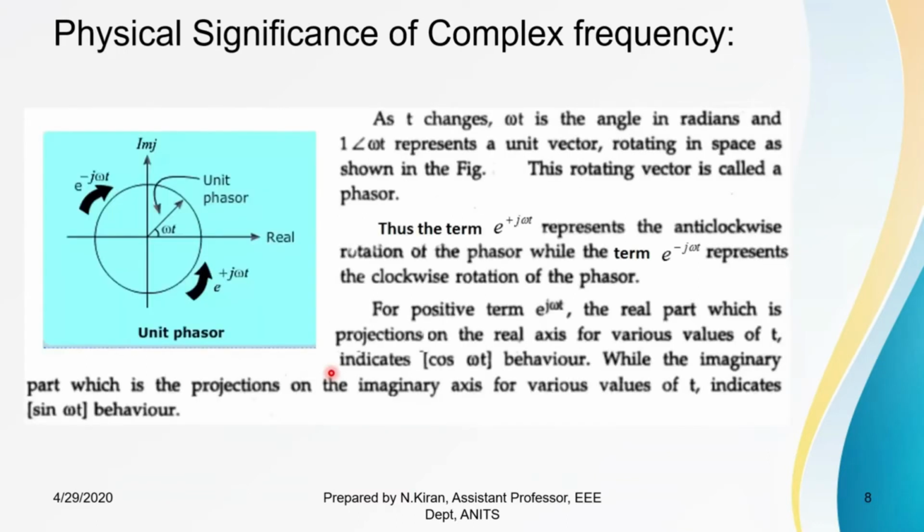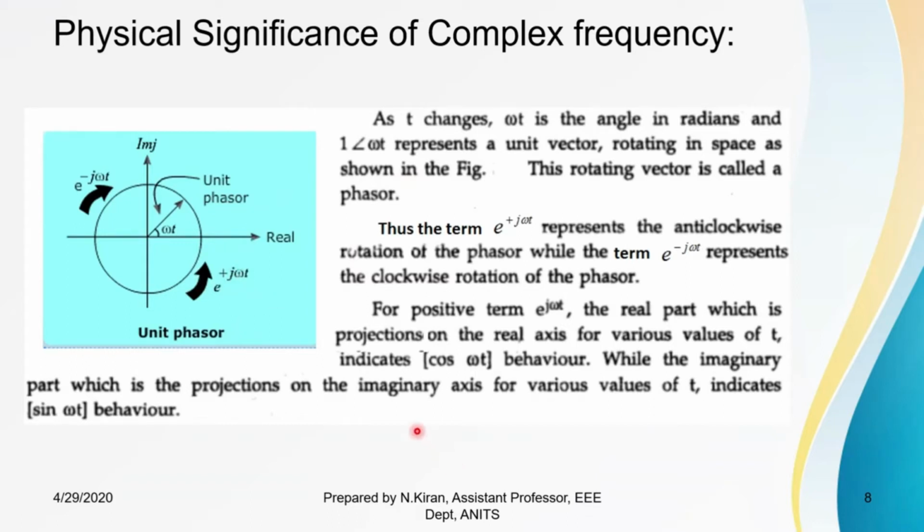Here e power j omega t generally represents the anti-clockwise direction of the phasor, whereas e power minus j omega t represents clockwise rotation of the phasor. We know that we represent all alternating quantities in terms of phasors. So this rotating vector, we call it a phasor.